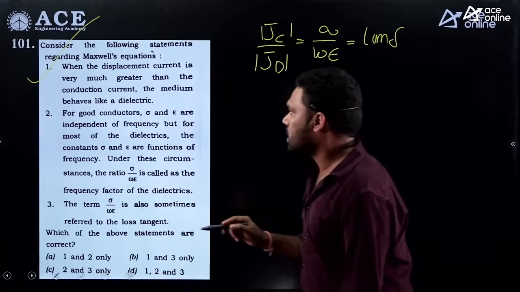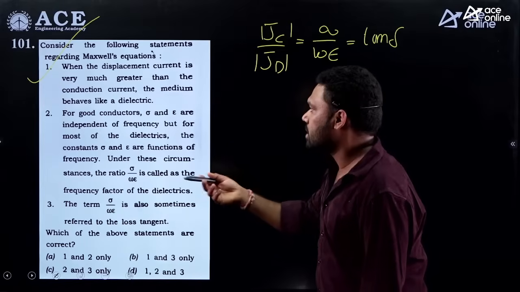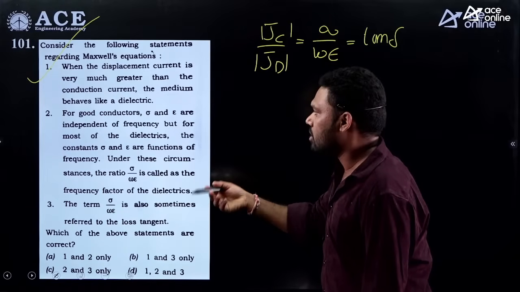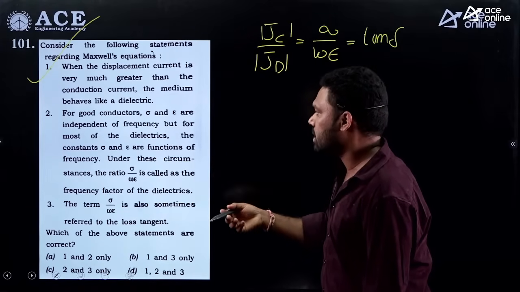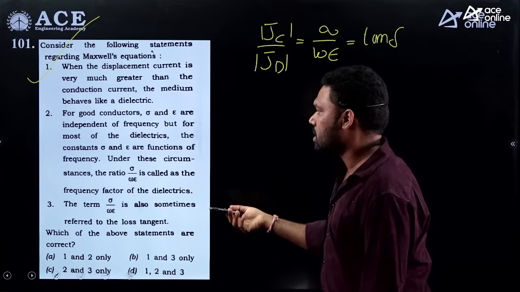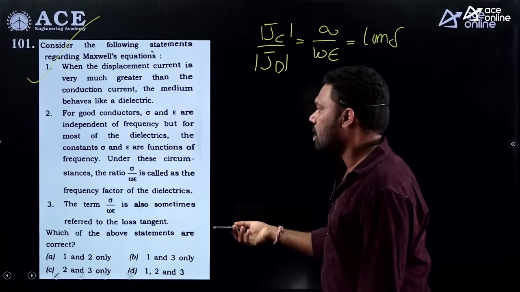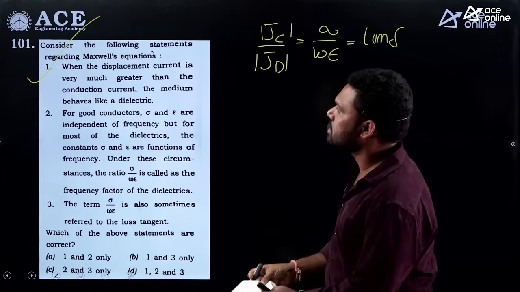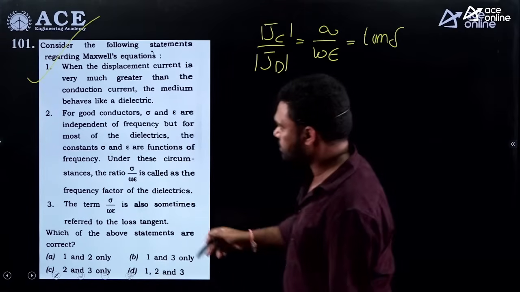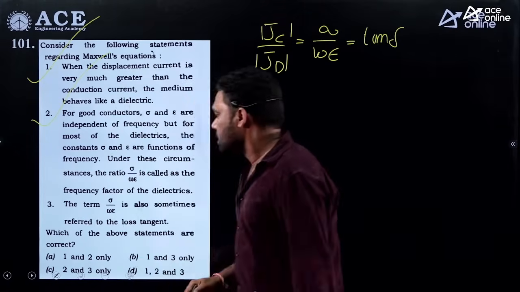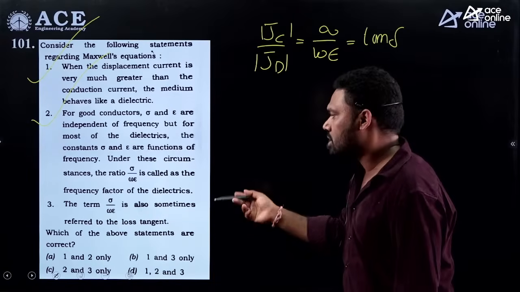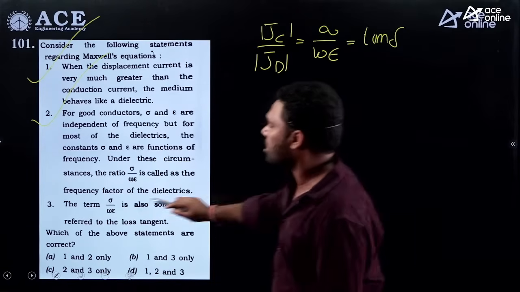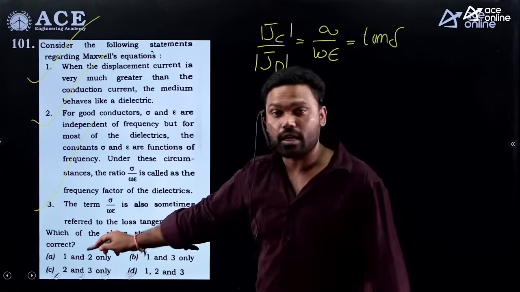Next, for a good conductor, sigma and epsilon are independent of the frequency, but for most dielectrics, the constants sigma and epsilon are functions of the frequency. Under the circumstances, sigma by epsilon is called the frequency factor of a dielectric. Yes, this is a correct statement. Next, the term sigma by omega epsilon is also referred to as the loss tangent. Yes, as I said earlier, it is the loss tangent. All three statements are correct. It is asking which is the correct one.